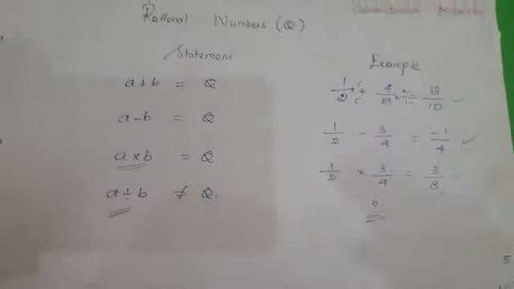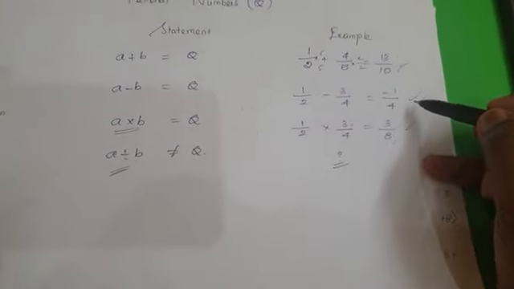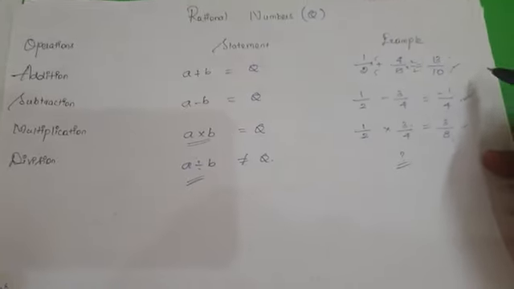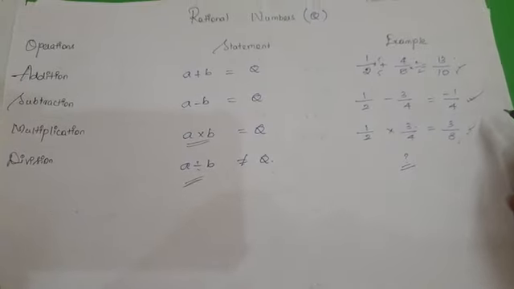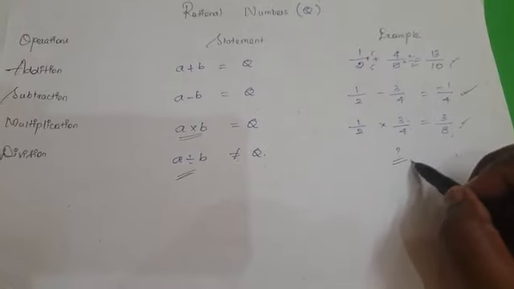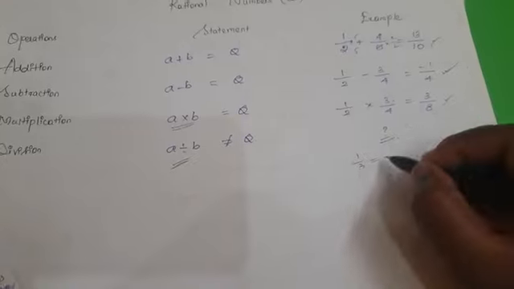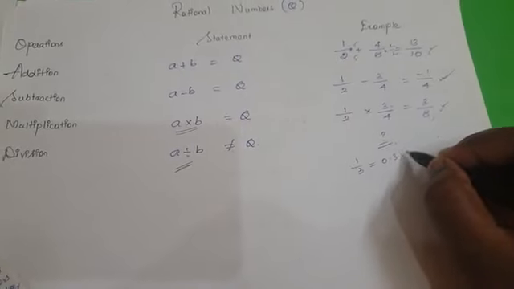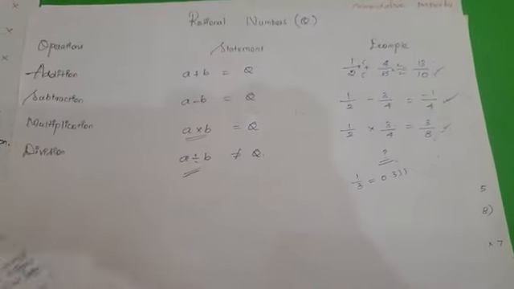As we know very well, the sum of two rational numbers is always a rational number. The difference between two rational numbers is also a rational number. The multiplication of two rational numbers is also a rational number. But the division of two rational numbers is not a rational number. Why? For example, 1 by 3, if you represent it as 0.3333, it will go on.